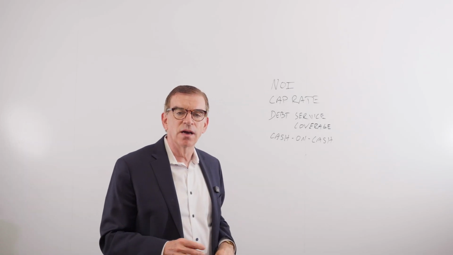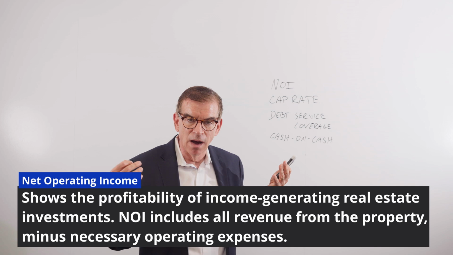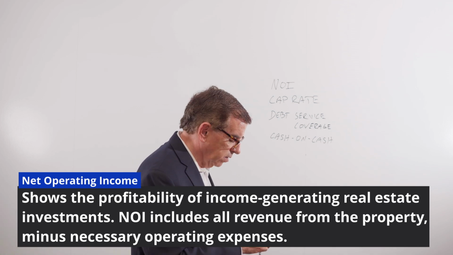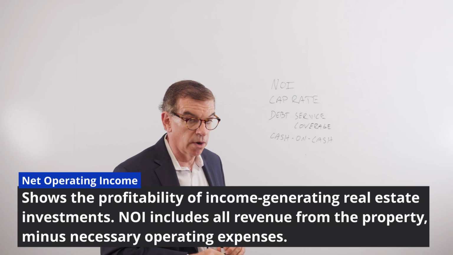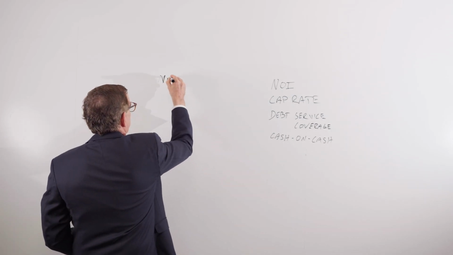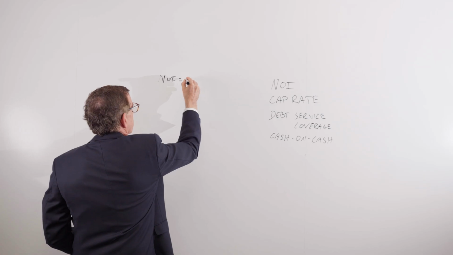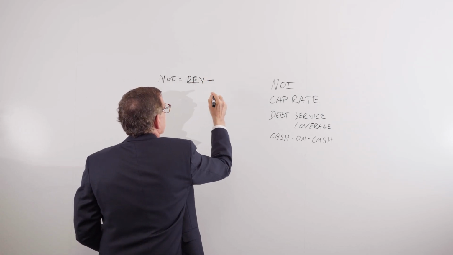Net operating income is the income from operations. Basically, it's taking all the revenues of your shopping center or your other piece of real estate. So NOI, net operating income, equals revenue minus expenses.